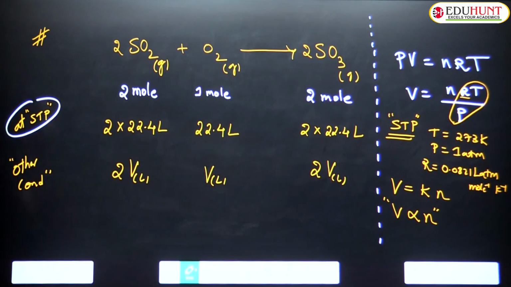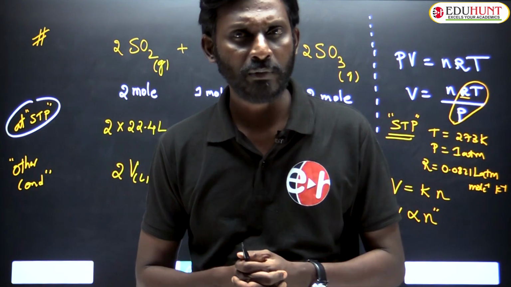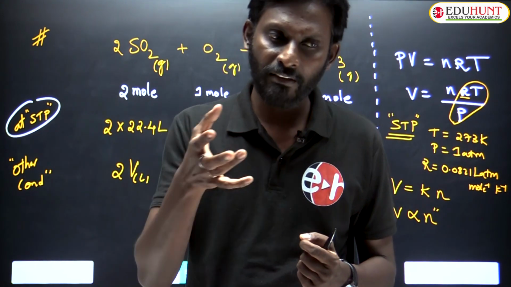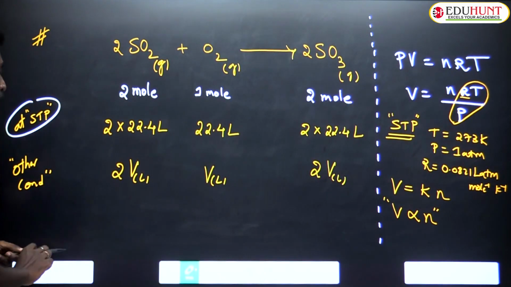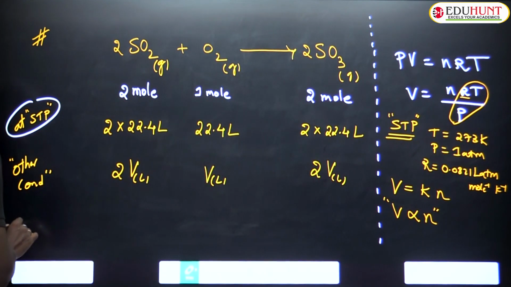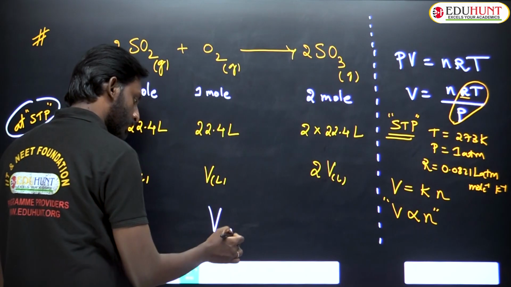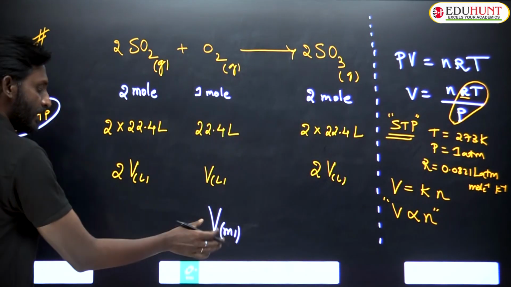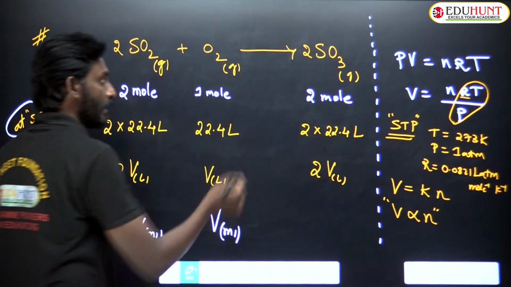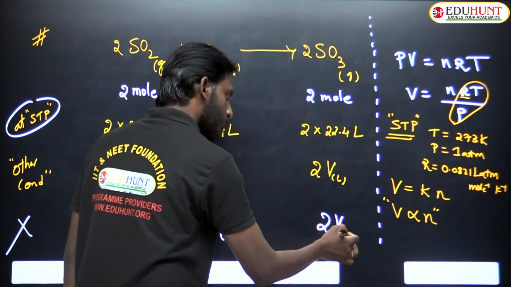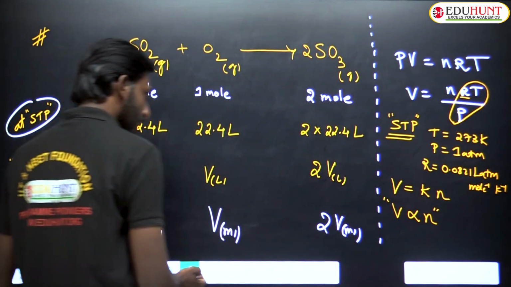You are not supposed to express the volume always in liters only. If the volume is given in ml also, the relation will be the same. Suppose there are some other conditions, and at those conditions oxygen is taken as V ml. If it is V ml, obviously SO2 will be 2V ml, and the SO3 formed will be 2V ml. What do you understand by this relation?